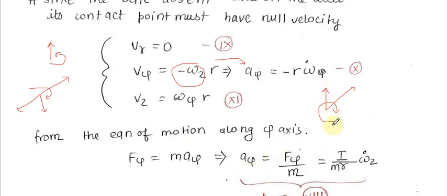Sorry, I think I took the opposite. No, it is correct. So omega psi is pointing like that. Not to confuse you, I just erase this. So omega psi r. Now this is the non-slipping condition, and vr is already 0.